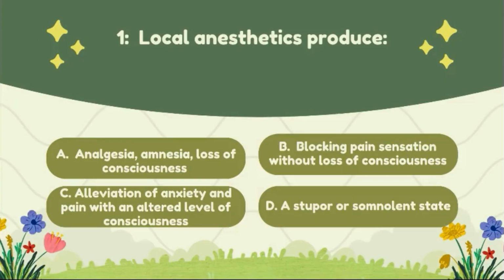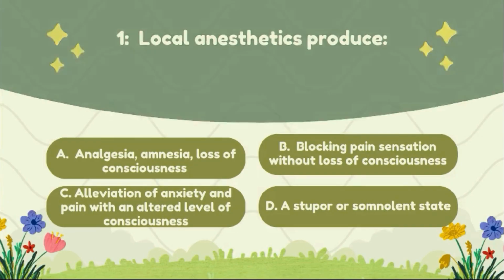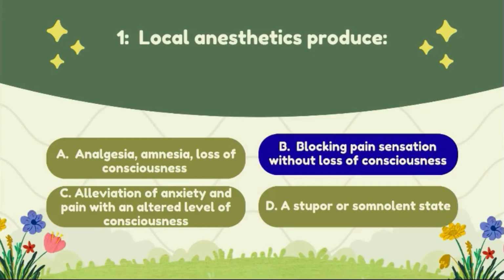I will discuss some important MCQs from local anesthetics. Question number 1: Local anesthetics produce option A, analgesia, amnesia, loss of consciousness; option B, blocking pain sensation without loss of consciousness; option C, elevation of anxiety and pain with an altered level of consciousness; option D, stupor and solvent state. The correct answer of this question is option B, blocking pain sensation without the loss of consciousness.